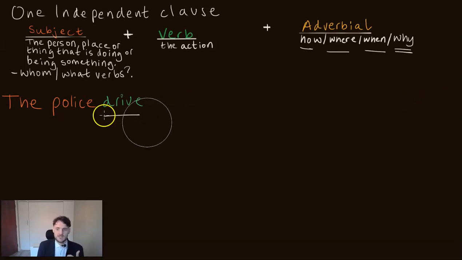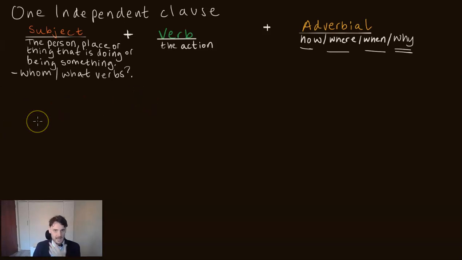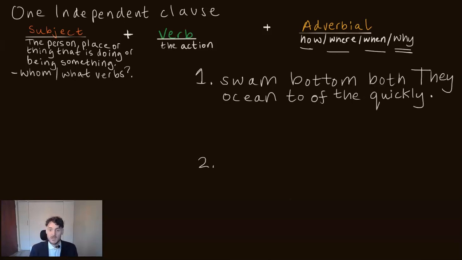Now let's look at some sentences. First of all, put them in order, and then tell me what the adverbials are and what order those adverbials should be in. Let's look at the first. Swam bottom both, they ocean two of the quickly. Pause the video if you want some time to unscramble this sentence. Three, two, one, let's go. Let's have a look.